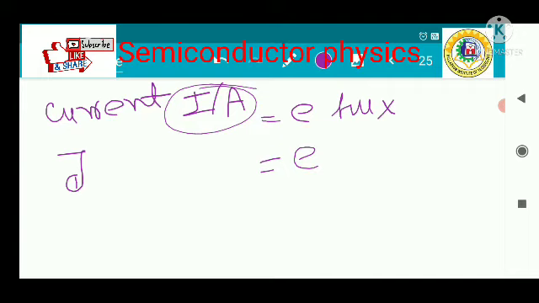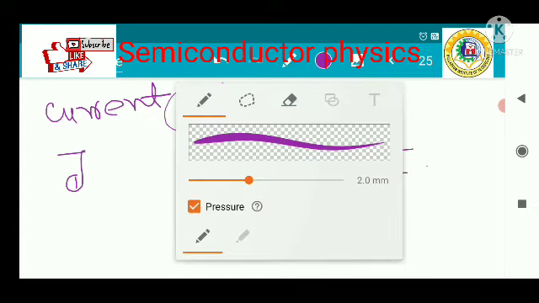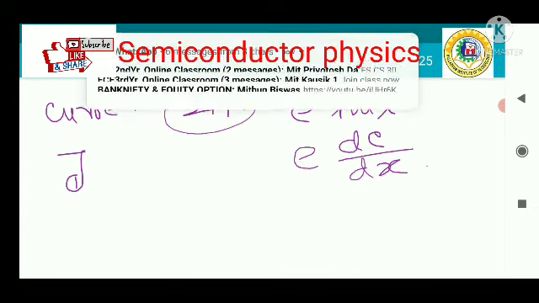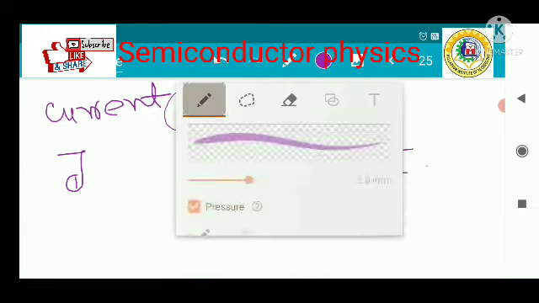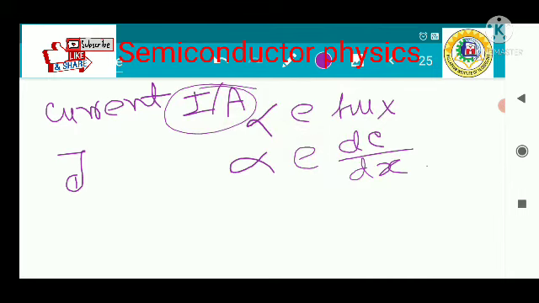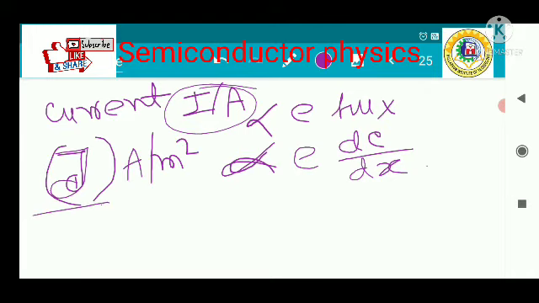So that is also proportional to dc divided by dx. This is not an equality, it is a proportionality. Current inside the semiconductor is represented by the current density J, and its unit is ampere per meter square.